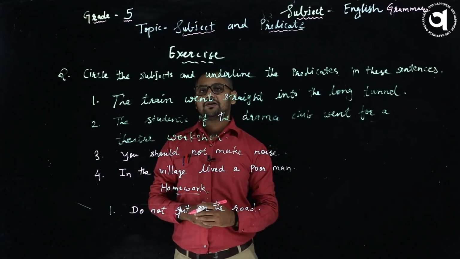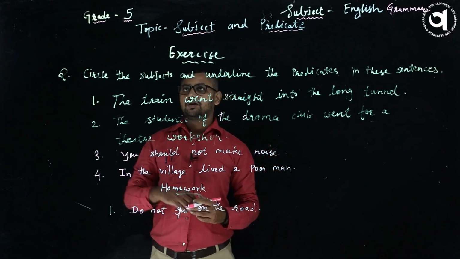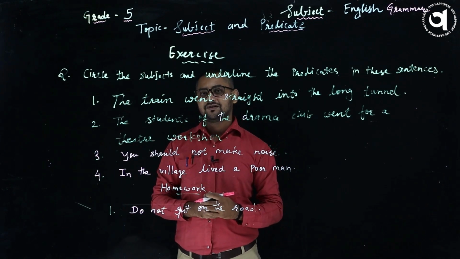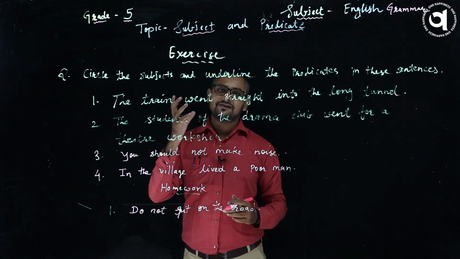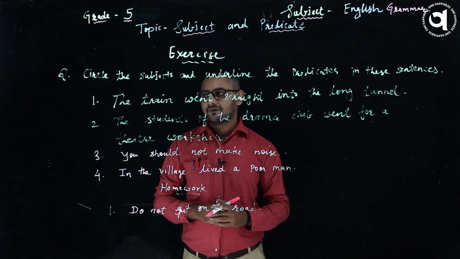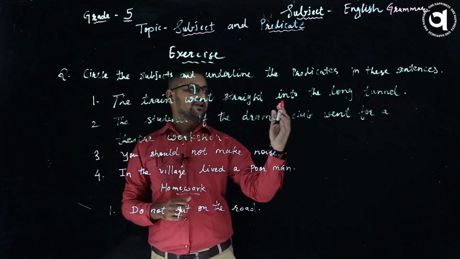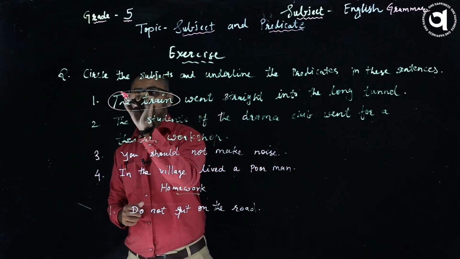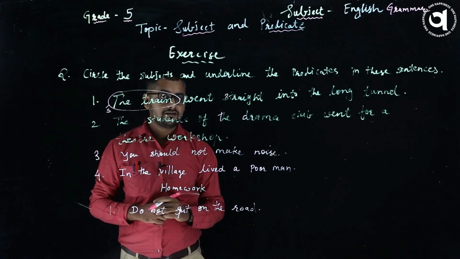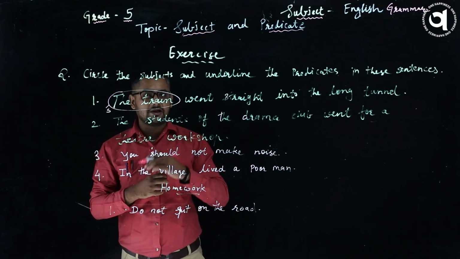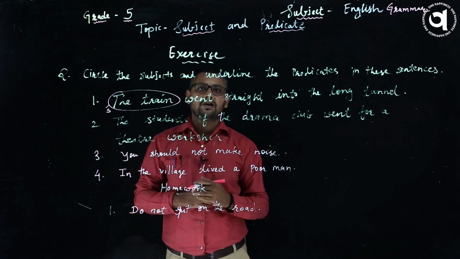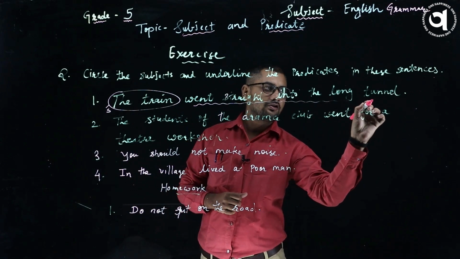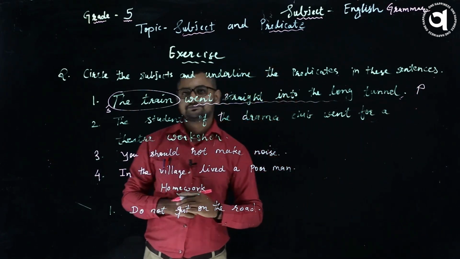So dear students, now let's see one exercise. Circle the subject and underline the predicate. The train went straight into the tunnel. Here the train is a subject, but before I answer you can write your own answers. So you should be ready with a notebook and a pen. Went straight into the long tunnel is a predicate.